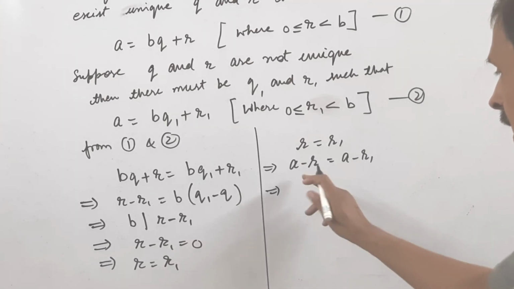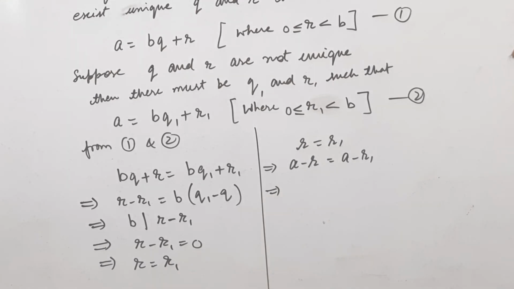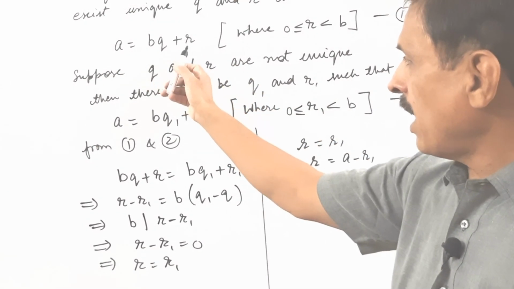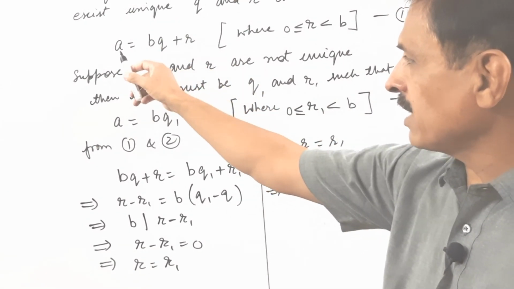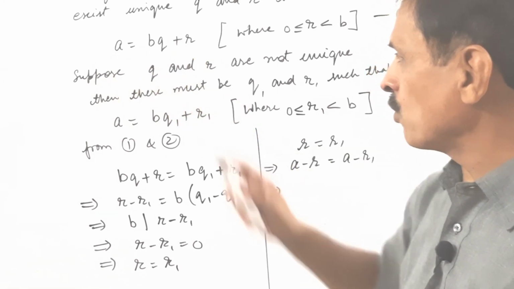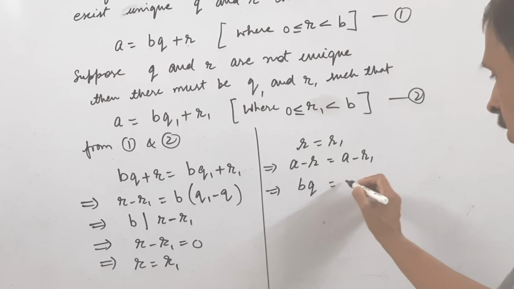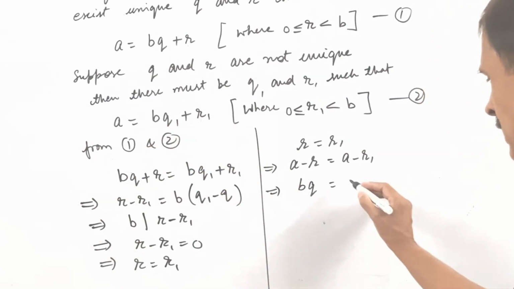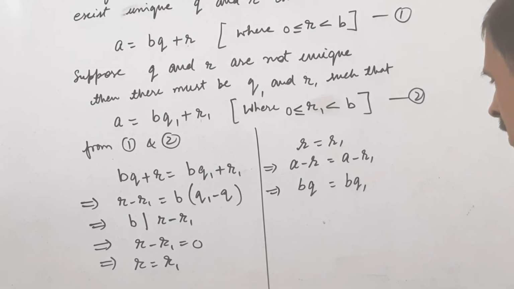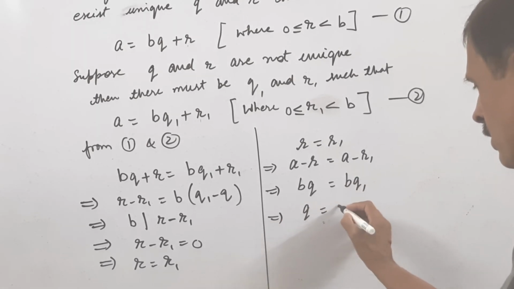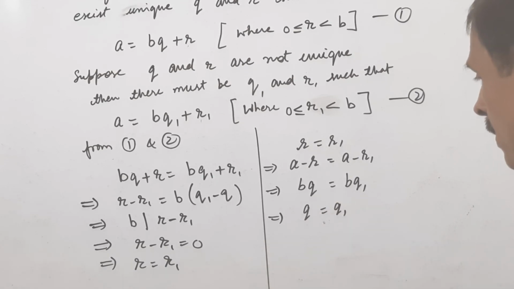Therefore, a minus r should be equal to a minus r1, but a minus r, by transposing r to the LHS, is equal to bq. So bq is equal to a minus r1, which is equal to bq1, which implies q is equal to q1.